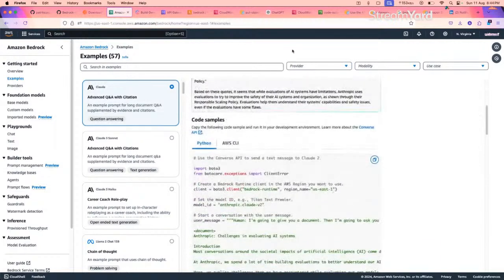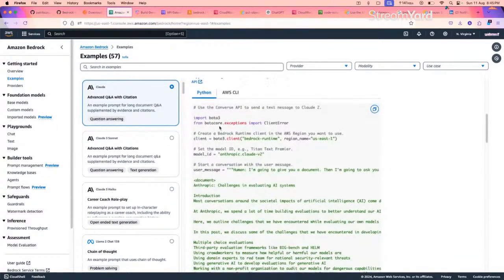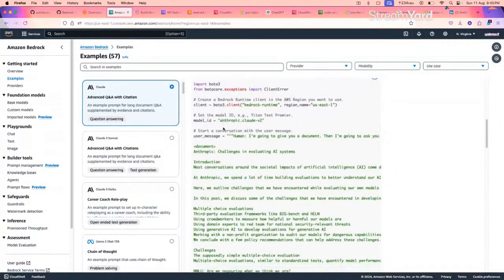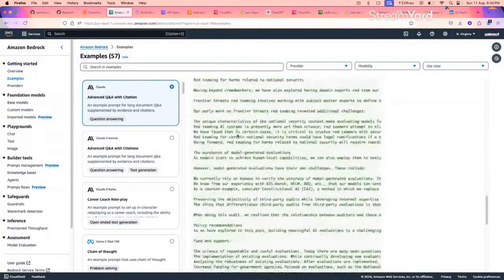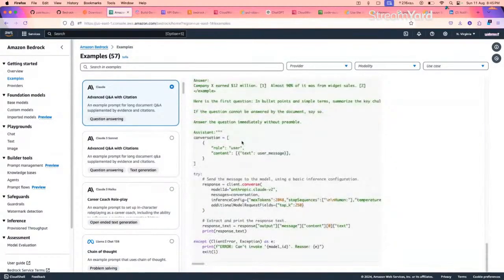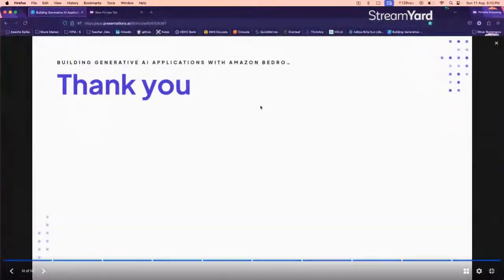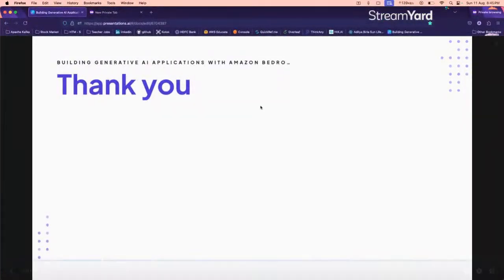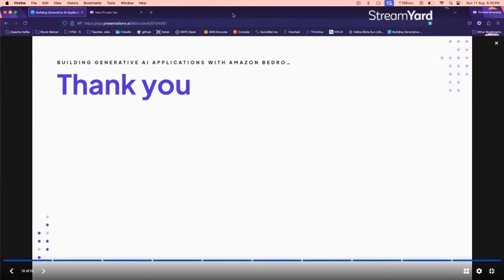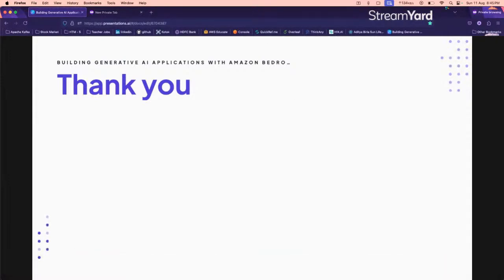Again, this is the Python code that it needs. It uses this one again. It's a question answering bot. Using this documentation, we can create as many generative AI applications as we want. So feel free to try it at your end. If you have any questions, queries, or concerns, please feel free to ping me. So that's all for today. If we get to conduct one more session on generative AI, we can go with chatbot creation and image creation. But that's all for today.